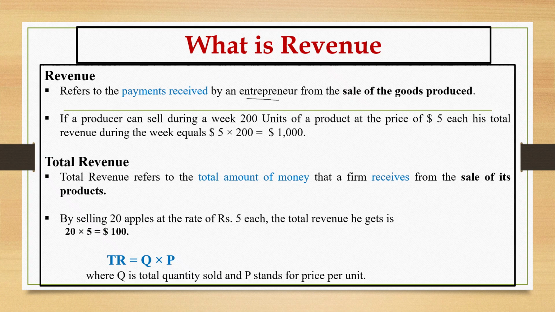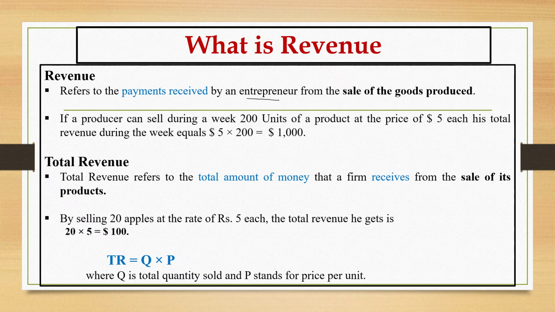So if a producer can sell during a week 200 units of a product at a price of $5 each, his total revenue during the week will be equal to, I just gave you the formula, no? So what is the formula for the revenue?